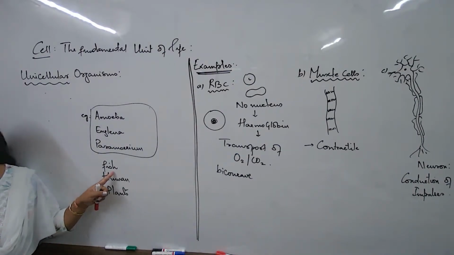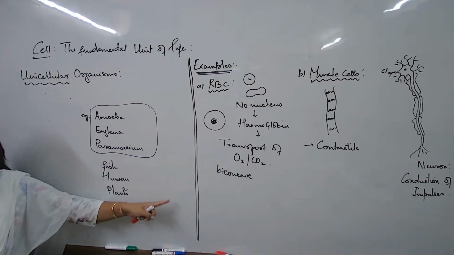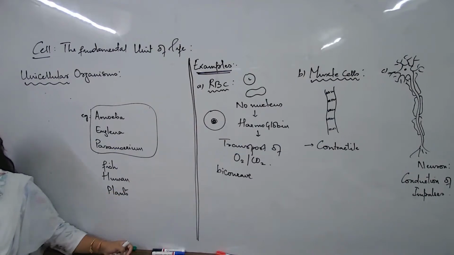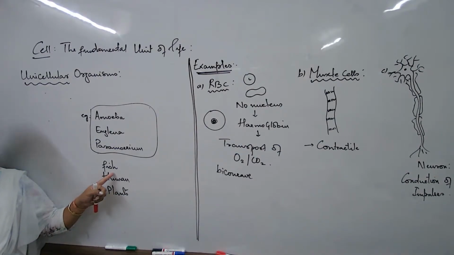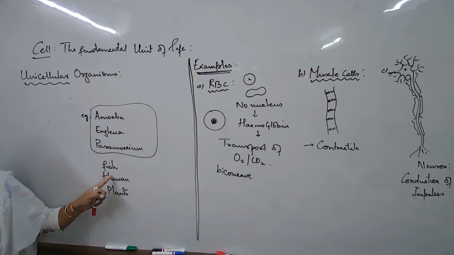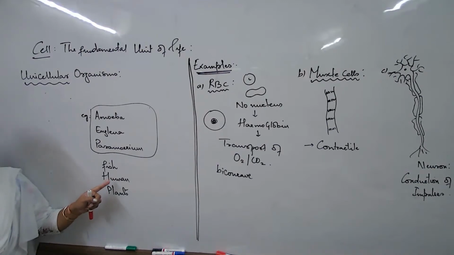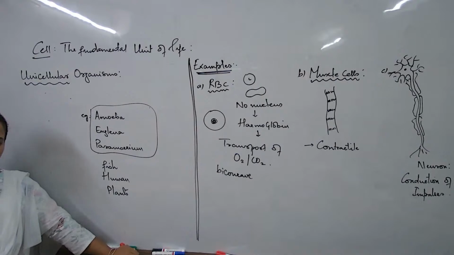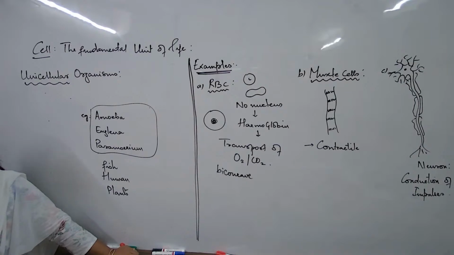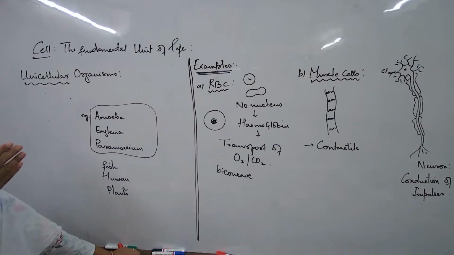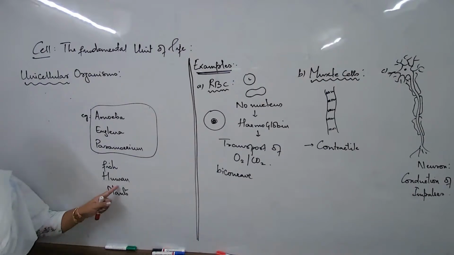But what about fishes? They need multiple cells. An organism has a variety of systems. The digestive system is meant for taking in food and breaking it down into simpler form. Humans also have the digestive system for dealing with food and digestion. The respiratory system for oxygen and carbon dioxide, and then the transportation system is also there. We have the blood which takes nutrients from one part of the body to the other. We have the nervous system for the various different sensations. So many different types of systems in this case.